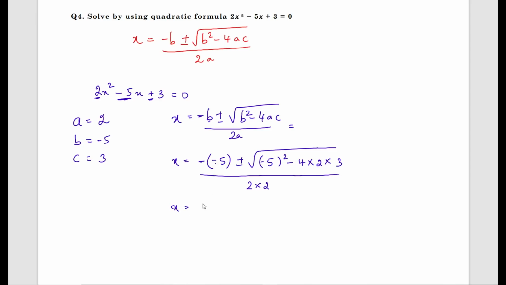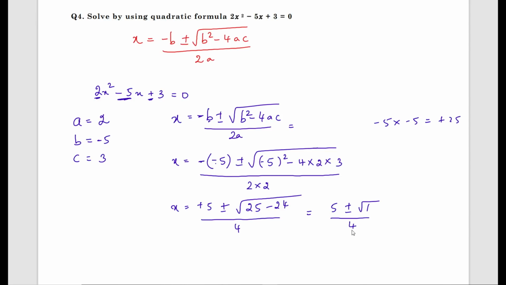Minus into minus plus 5 plus or minus square root of minus 5 whole square, that is minus 5 into minus 5, that is minus into minus plus, 5 5s are 25. What we get is 25 minus 4 2s are 8, 8 3s are 24, whole divided by 4. What we get is 5 plus or minus 25 minus 24 is 1, whole divided by 4.